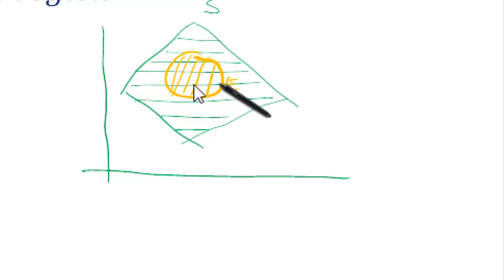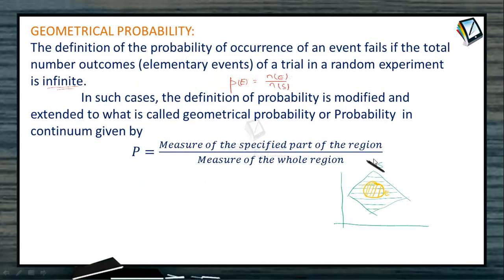wherein both of them have infinitely many possibilities, right? So they both occupy a region. They won't give us the number of outcomes, but they occupy an area. Then the probability of this event E is given by the area of this yellow colored region, that is a specific region which is favorable to the trial, to that of the measure of the whole region area, that is the total green colored region occupied by the sample space. Then out of this, the region which is occupied by E is favorable to the event E. Then probability is given by the measure of the specific region, that is the yellow region, by the measure of the total region, which is the green colored region.